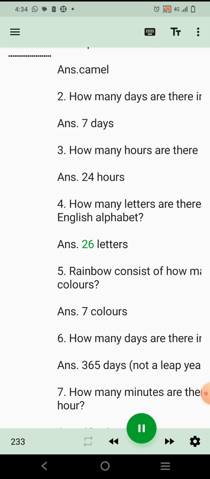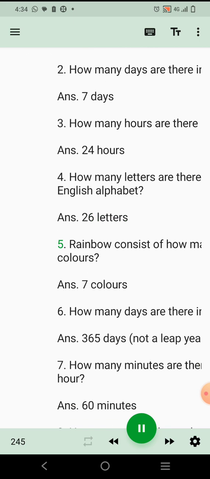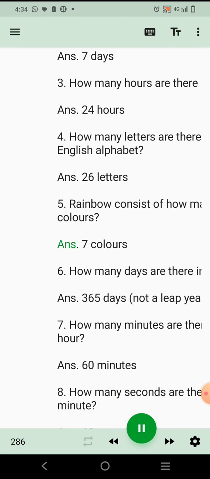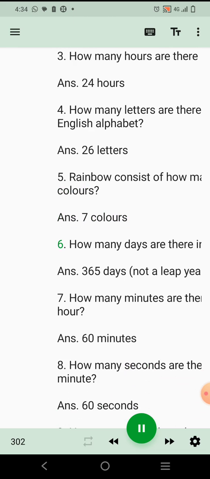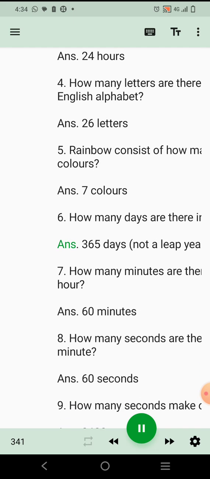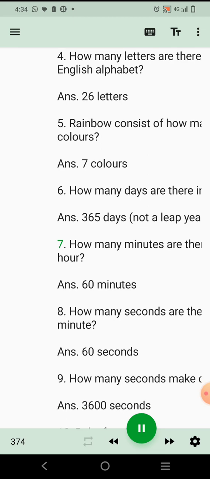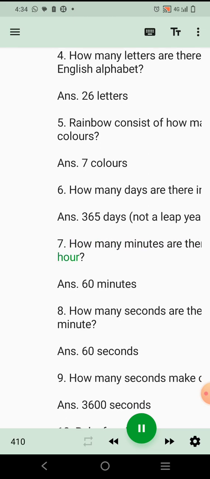5. Rainbow consists of how many colors? Ans. 7 colors. 6. How many days are there in a year? Ans. 365 days, not a leap year. 7. How many minutes are there in an hour?